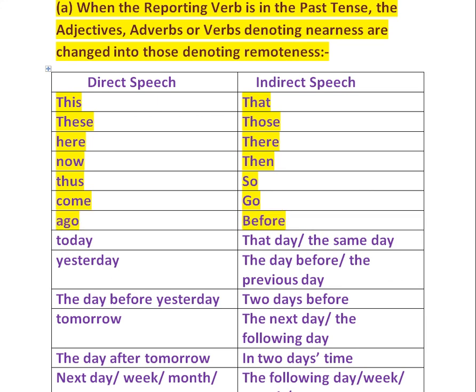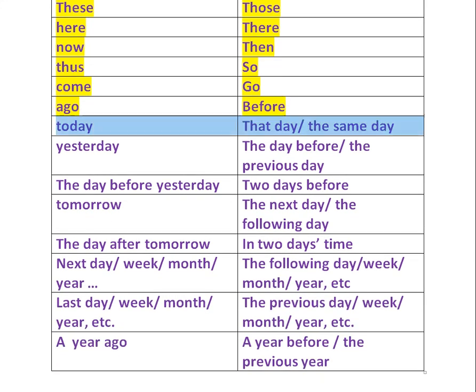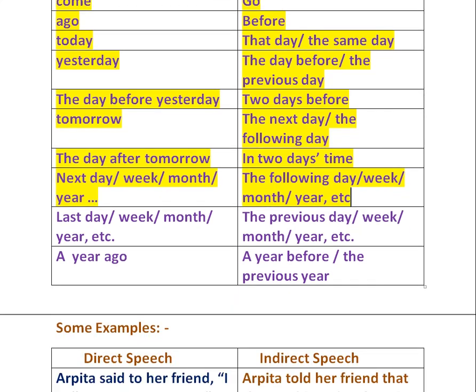ago changed into before, today changes into that day or the same day, yesterday changes into the day before or the previous day, the day before yesterday changes into 2 days before, tomorrow changes into the next day or the following day, the day after tomorrow changes into in 2 days time, next day, week or month or year changes into the following day, week, month or year. Last day, week, month, year, etc. changes into the previous day, week, month, year, etc. A year ago changes into a year before or the previous year.